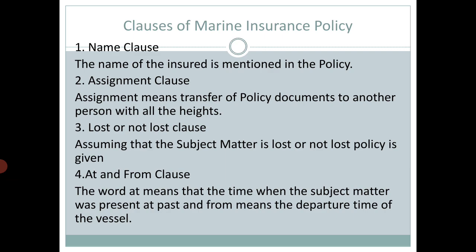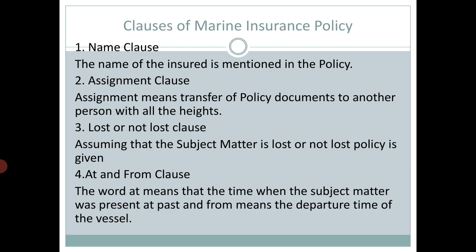According to this clause, the insurance company has undertaken to indemnify the insured even though the subject matter is lost before the issue of the marine policy. However, it is assumed that the insured and the underwriters are unaware of the safety, thus to provide protection to the shipment, the words lost or not lost are inserted in the policy.